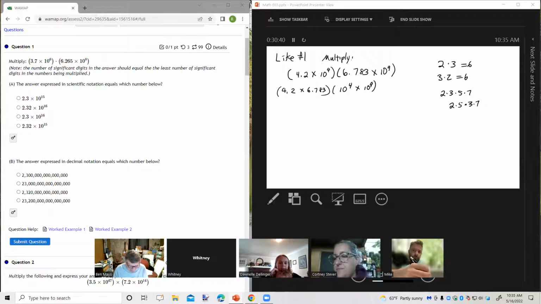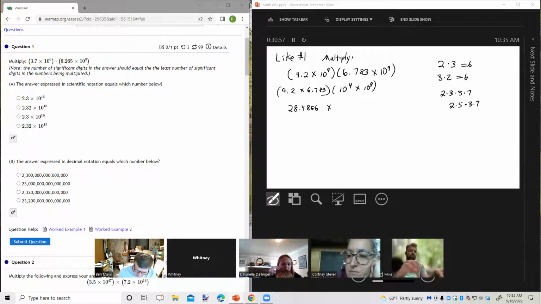Next, on my calculator, I'm going to take 4.2 times 6.783. When I do that, I get 28.4886 times, and here we are multiplying two powers with the same base, so we would add the exponents, and this would be times 10 to the 13th power. All right. Any questions so far?